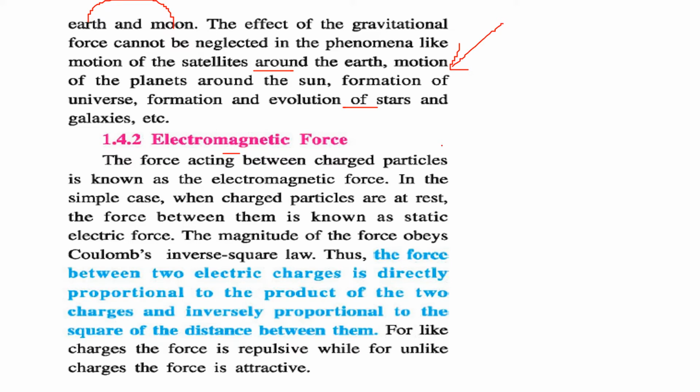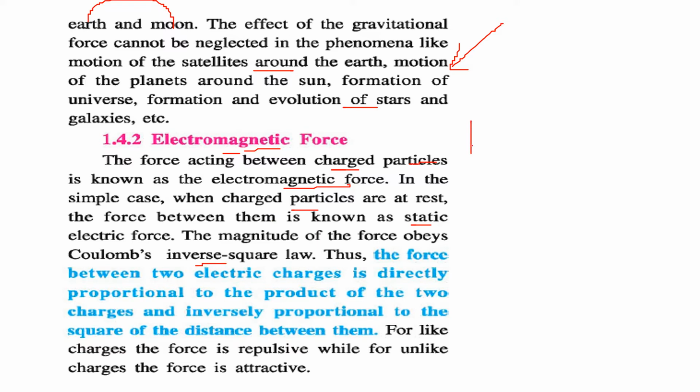There are charged particles. The force acting between these charged particles, we know as electromagnetic force. If we take a very simple case, when charged particles are at rest, the force between them is known as static electric force. This force obeys Coulomb's inverse square law.